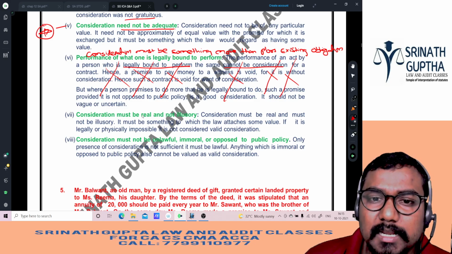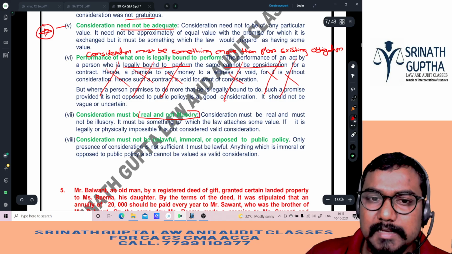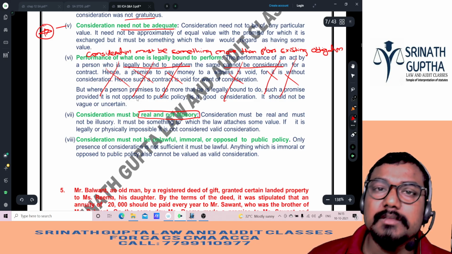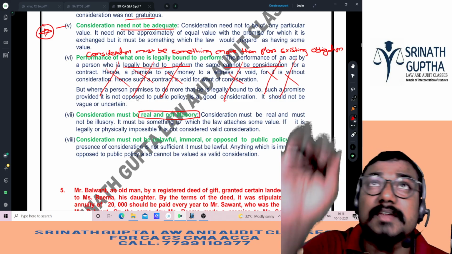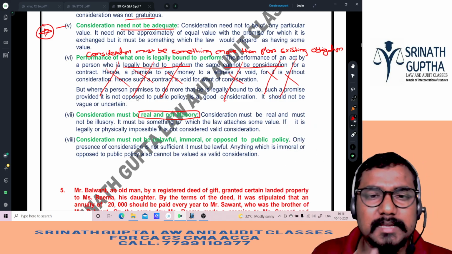Next, consideration must be real but not illusory. Illusory means imaginary. That means it must be something possible. If I say, I will give you 1 lakh rupees if you bring the stars, the moon, or the sky, is it valid? Invalid, because it is illusory.